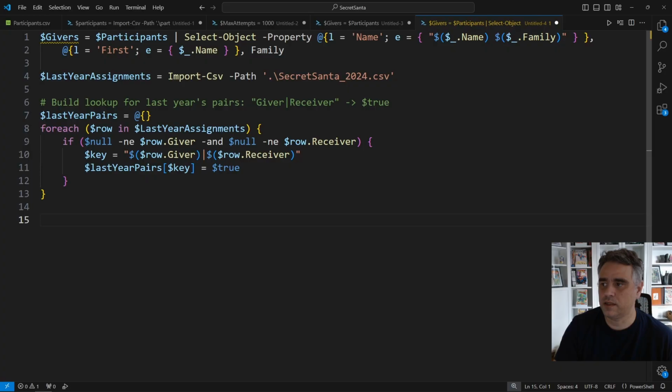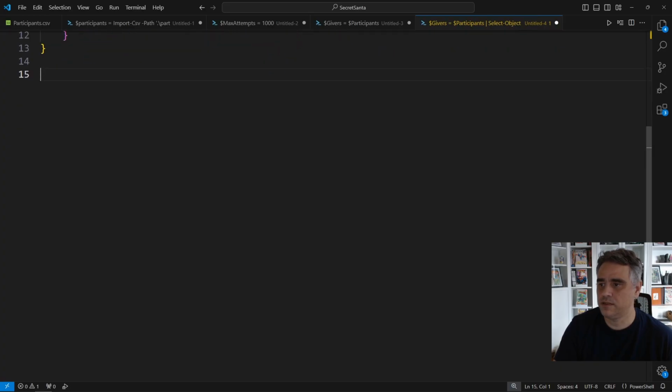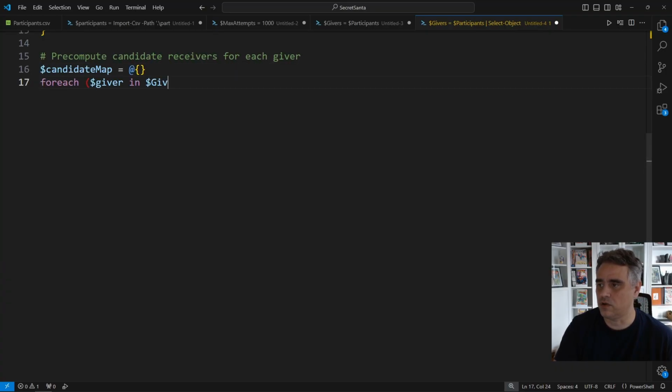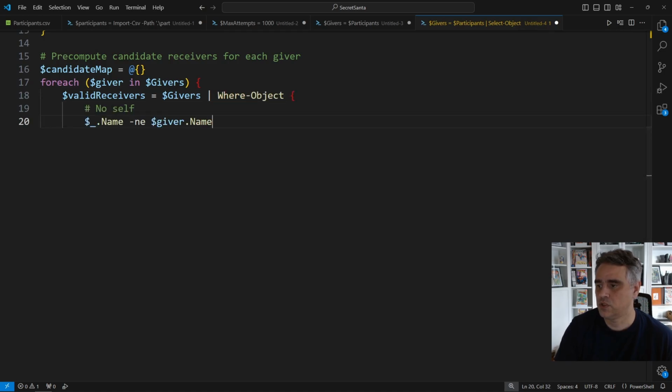Now, we're back to building the candidate list for each giver, but this time, we're layering in more rules. candidateMap is still our trusty hash table where each giver name maps to the list of people they can validly draw. The first 2 rules are the same as before. No self, no same family. So far, this matches the behavior from before, but here's the new twist. No same pairs as last year, so we'll add a lookup on the giver name, pipe, receiver name in lastYearPairs.